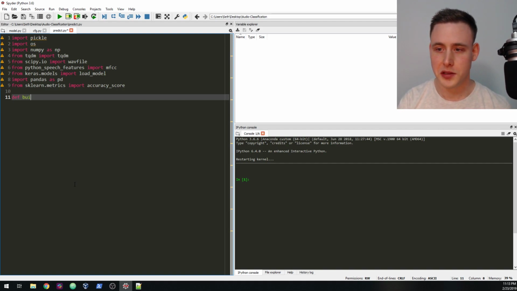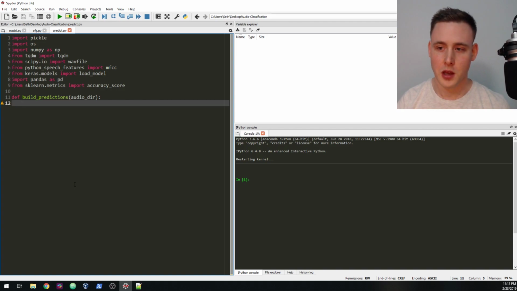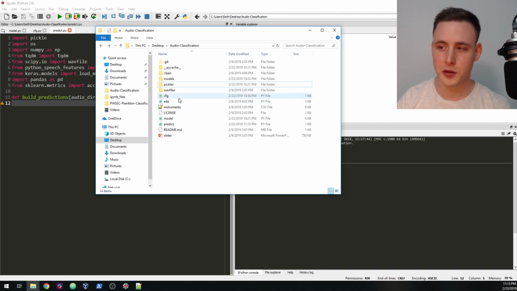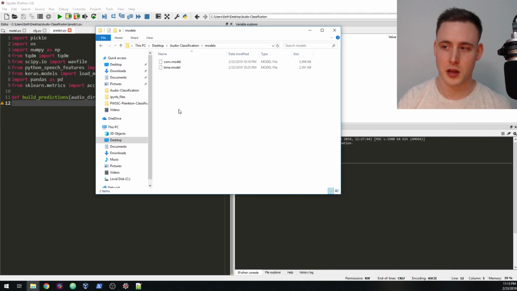But let's start by creating just one function called build predictions, and we're going to pass it an audio directory. Basically we're just going to say, hey, look in this directory and make predictions on all the audio files within this directory. Also, to update everyone, after you run your model.py file from before, you should now have a conf.model and a time.model in the models directory. And in the pickles, you should have conf.pickle and time.pickle.